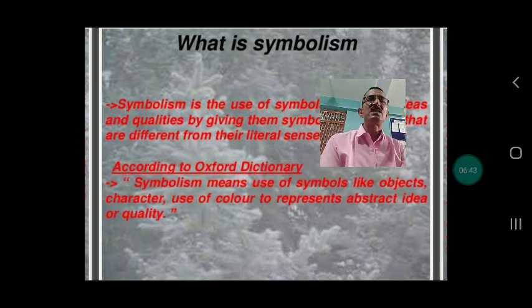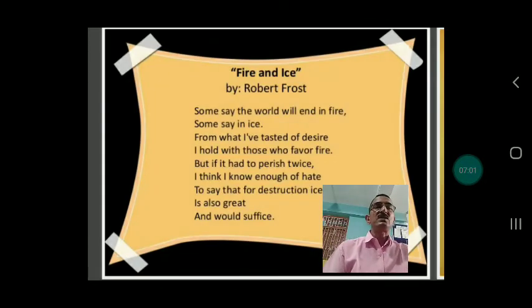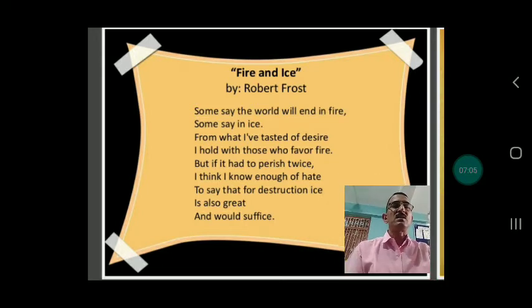According to Oxford Dictionary, symbolism means use of symbols like objects, character, use of color to represent abstract ideas or quality. Now the recitation of this poem is quite essential, and how to read it out and try to understand it, that you will understand.